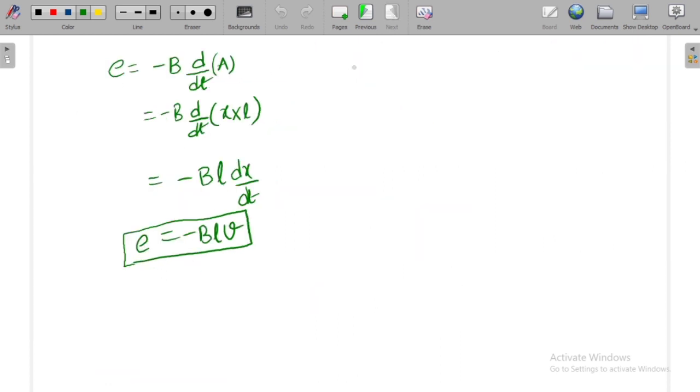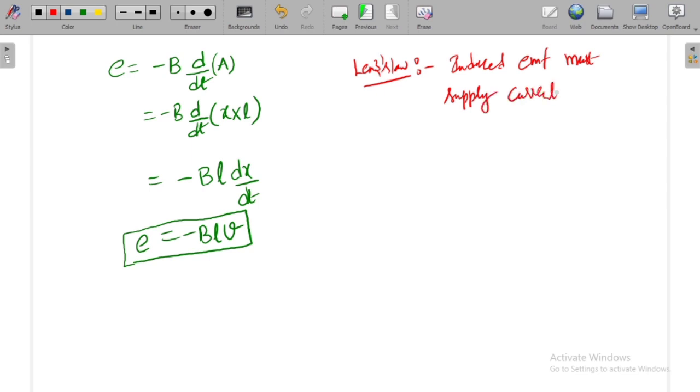According to Lenz's law, the induced current or induced EMF must supply current which opposes the flux.